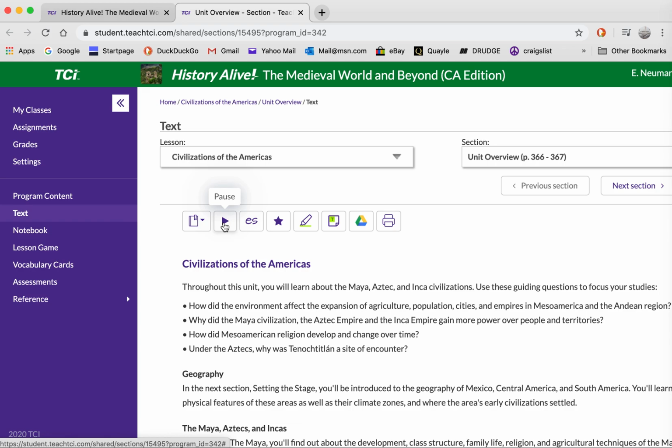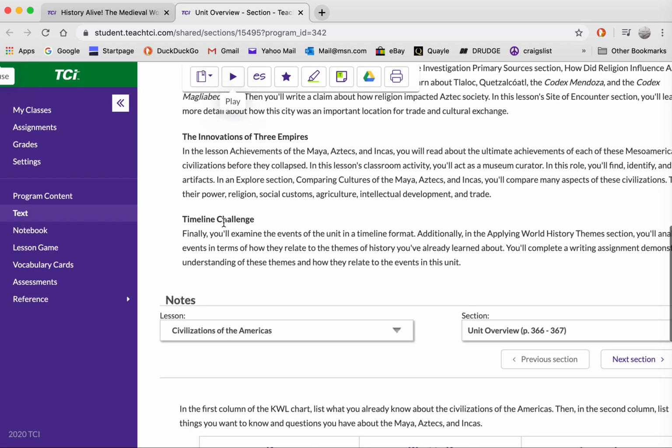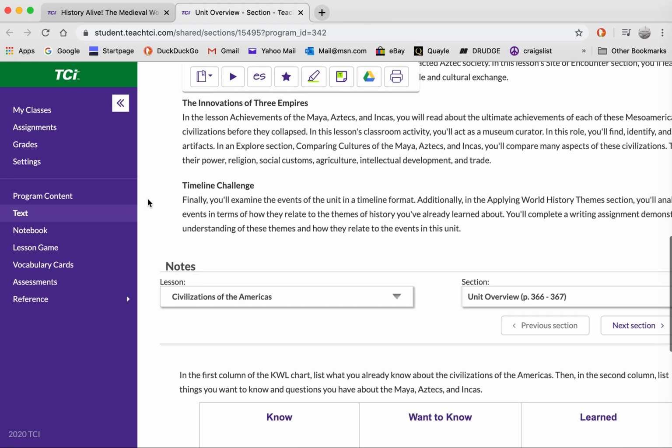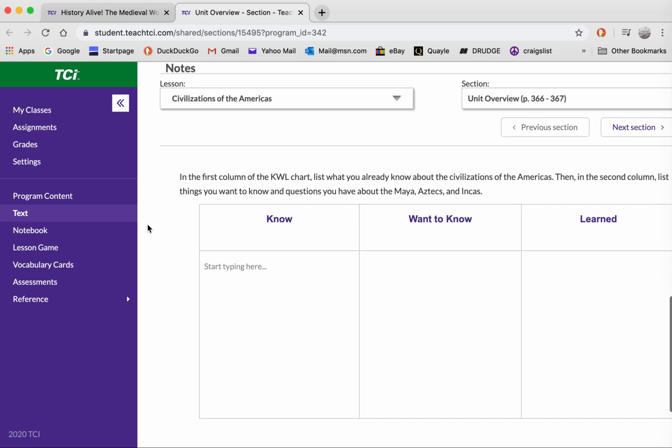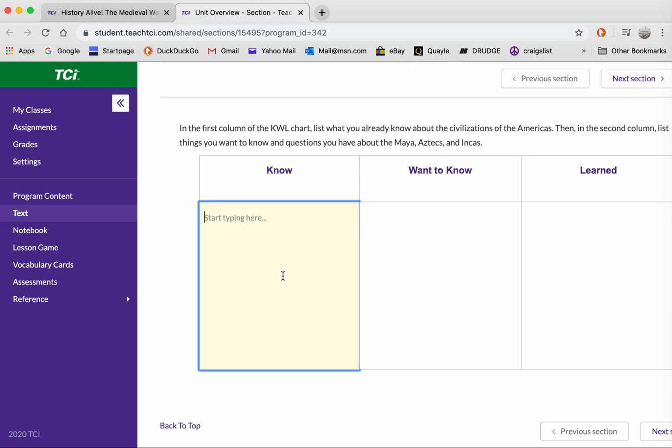Feel free to put your feet up and close your eyes if you want some of it read to you. Fidget with something, I'll never know. This is not too much to ask to read. This is called exposure, students. You're being exposed to this information for quite likely the first time, and teachers realize this, but you got to start somewhere. So you read that, write down anything you may know about the Maya, the Inca, or the Aztec.